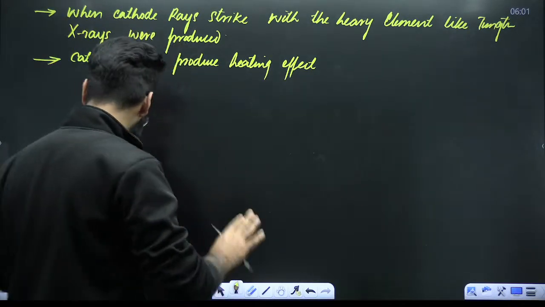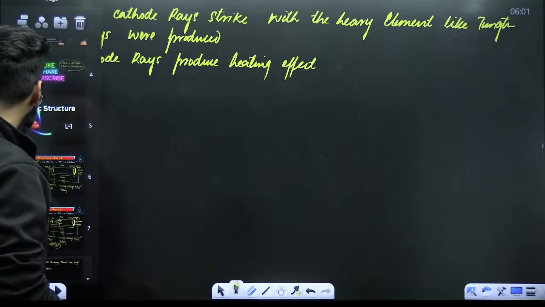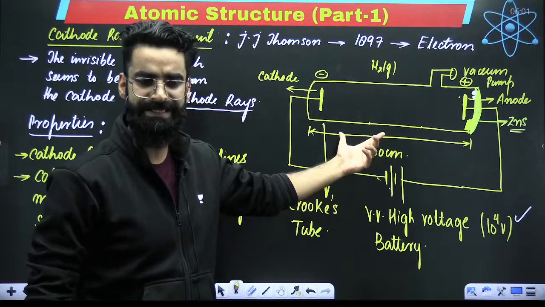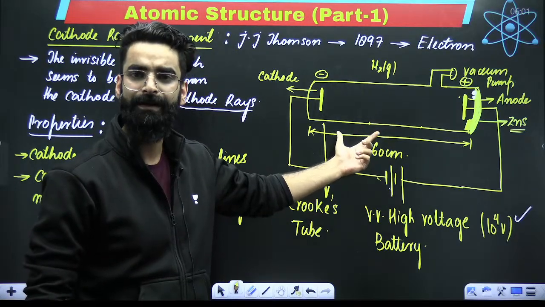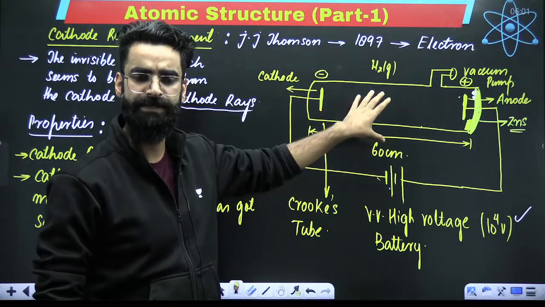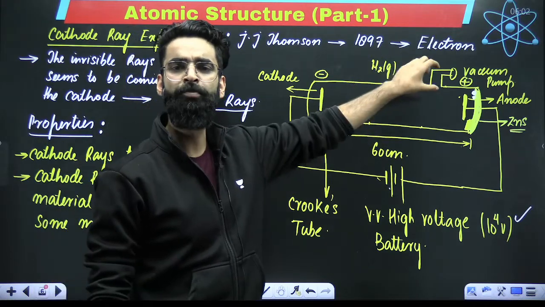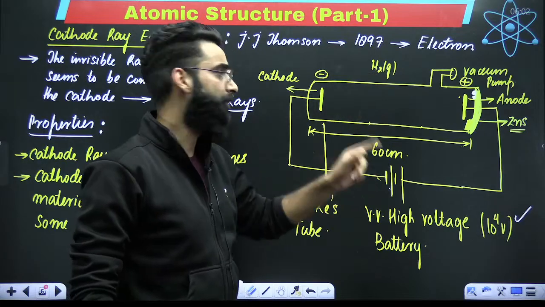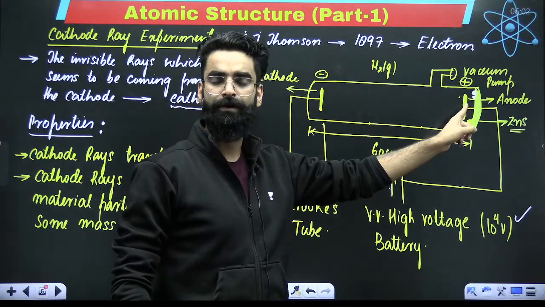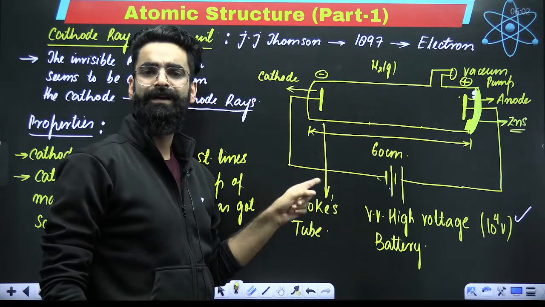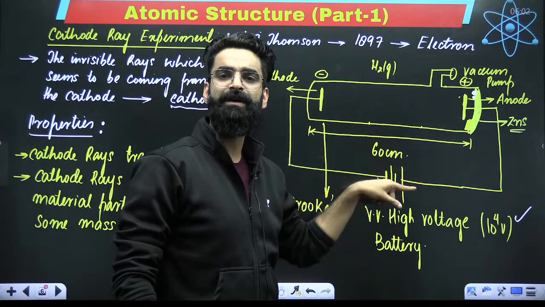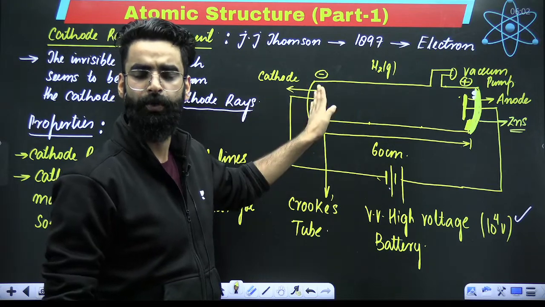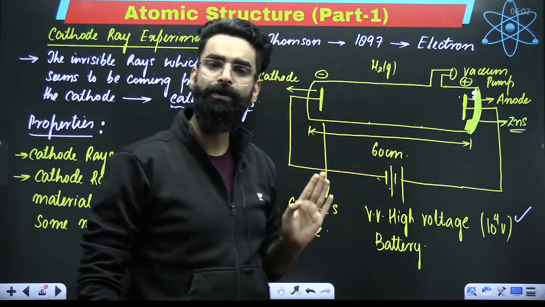So my dear students, let me conclude. First of all, a Crookes tube was taken which was approximately 60 centimeters long, right? And in this Crookes tube, H2 gas was introduced. A vacuum pump was used to control the pressure of the gas inside this container. Two metal strips were used, right? One connected with the negative terminal of the battery, one connected with the positive terminal. The negatively charged plate was called the cathode, the positively charged one was called the anode, right?